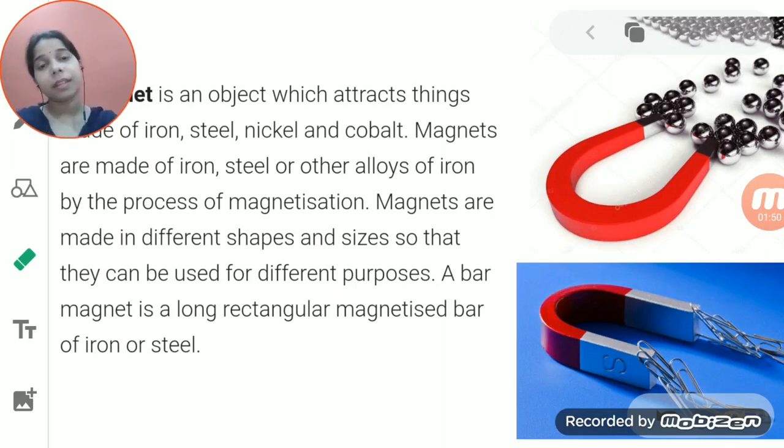Later on, we also studied the question answers related to electricity and circuit given in the NCERT book. Now today we will start with a new chapter, and that is magnet.